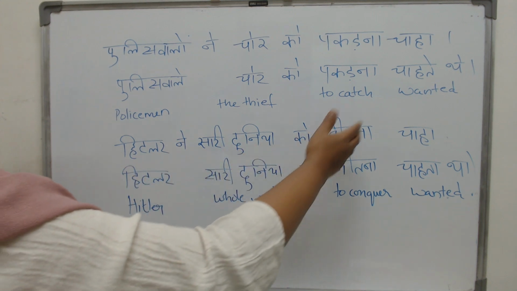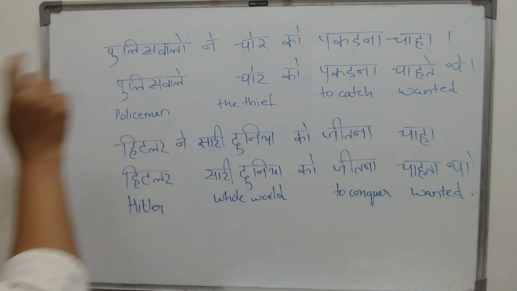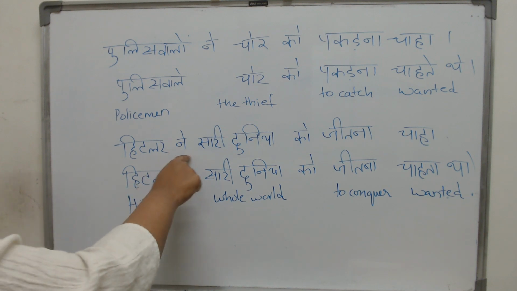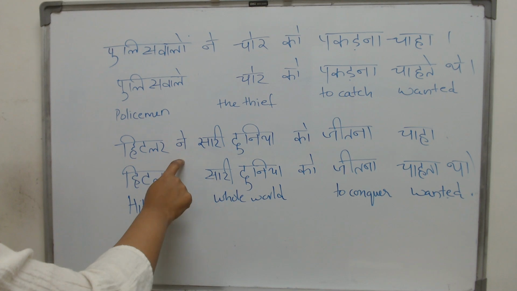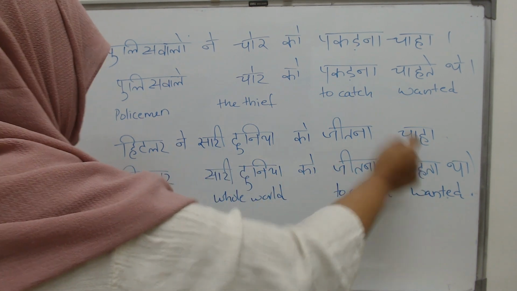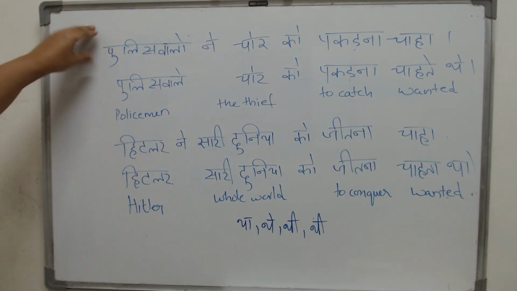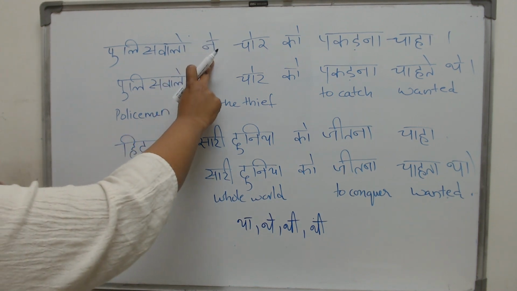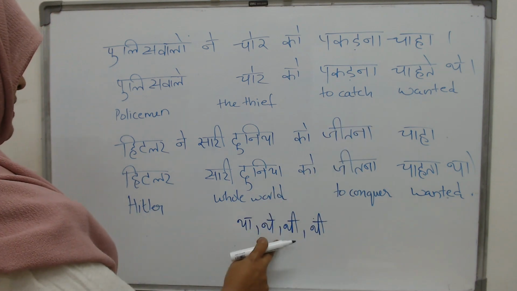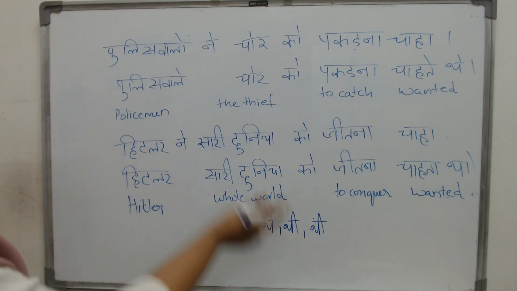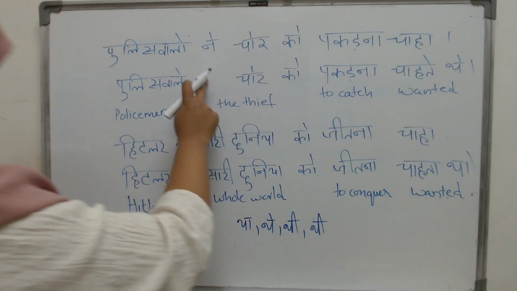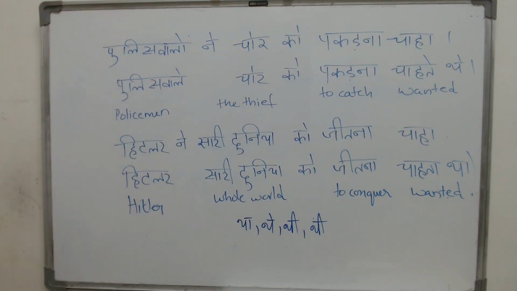Hitler ने सारी दुनिया को जीतना चाहा. Now both of them in the past tense, both of them same meaning, but then when you have the word ne, notice that with that chaha will come. Now both are what? In past tense. One with ne, but without any tha, the. What are these? These are your helping words. Ne, but no helping verb. Helping verb, but no ne. Now let us move on to the next part.